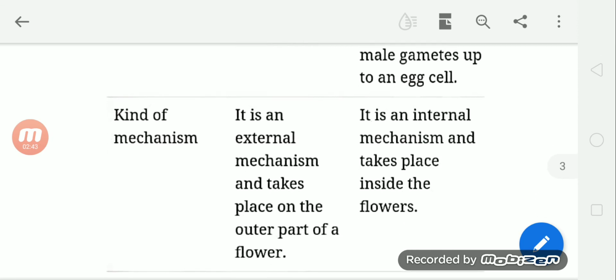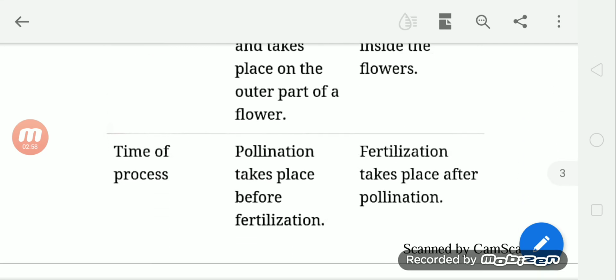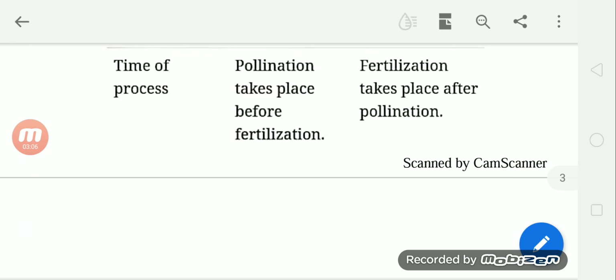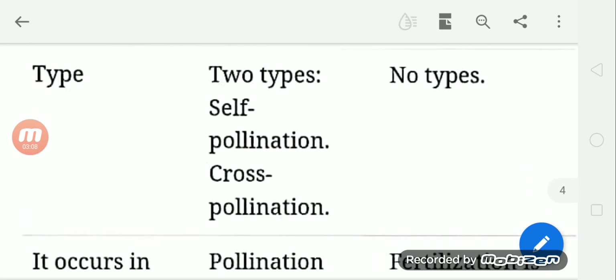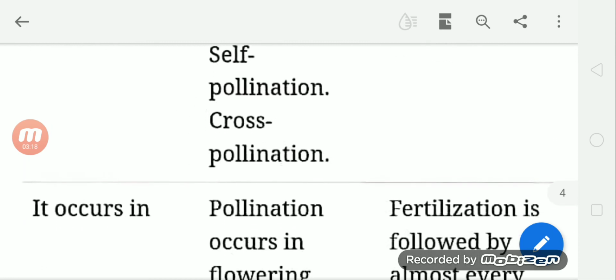Pollination is an external mechanism and takes place on the outer part of a flower, whereas fertilization is an internal mechanism and takes place inside the flowers. Time of process: pollination takes place before fertilization. Fertilization takes place after pollination. Types: there are two types of pollination, self-pollination and cross-pollination. In fertilization, there is no such distinction.